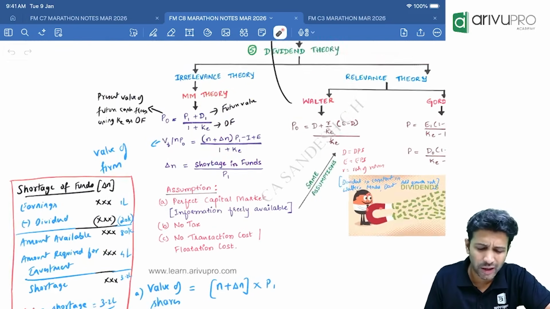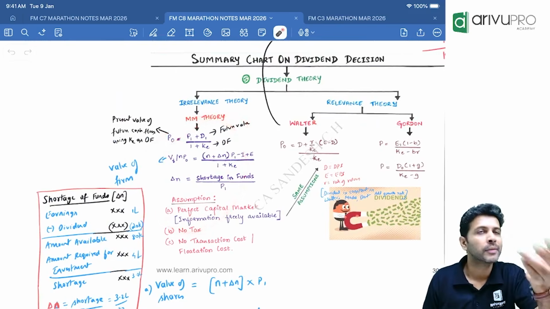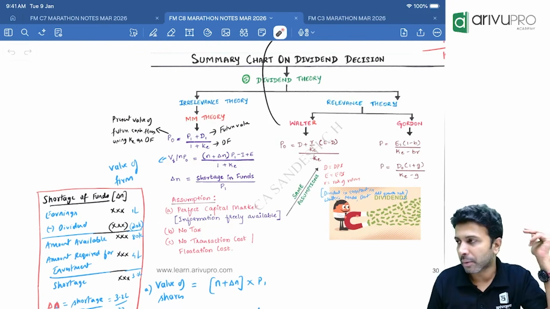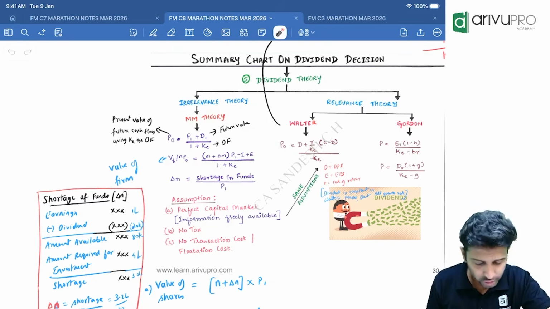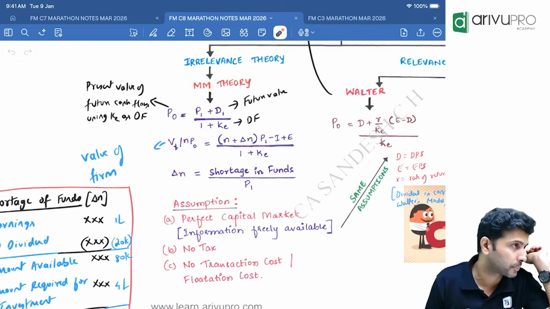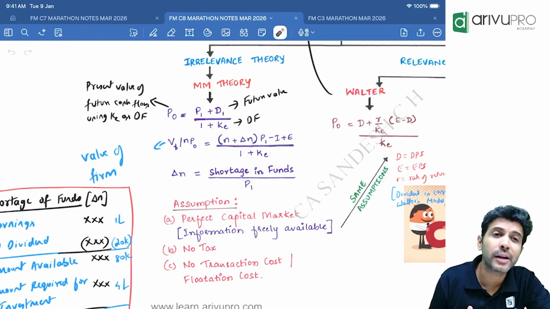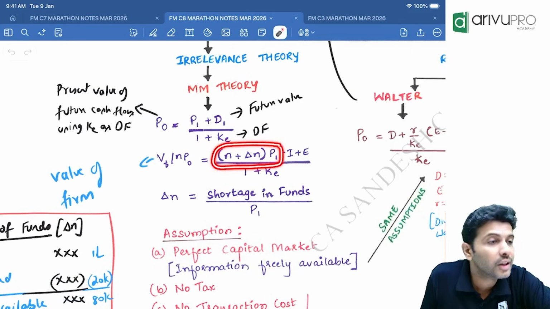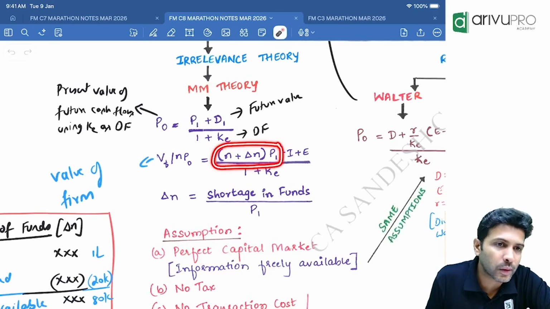This is one type of question which is expected from this chapter under this approach. Sometimes they will not say calculate the value of the firm, they will say calculate the market value of shares, or market value of equity shares. If you only use this portion, you will get the market value of equity shares.